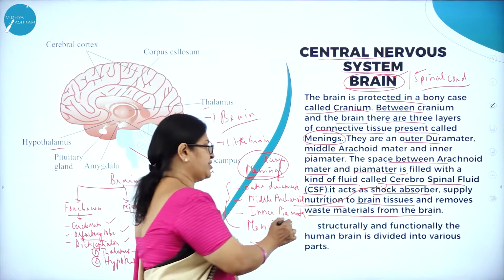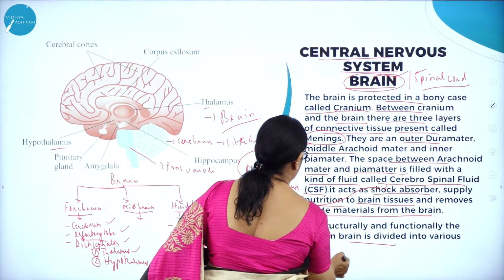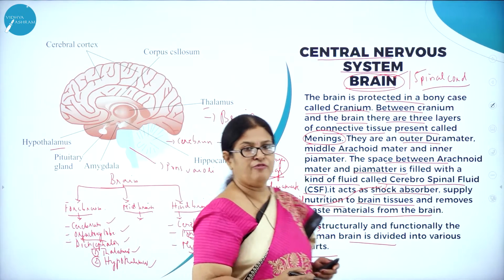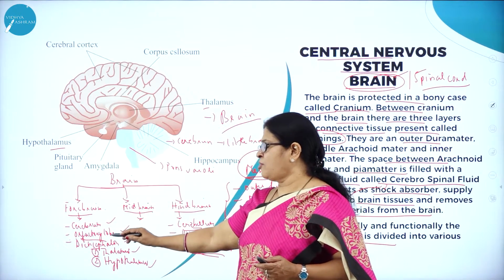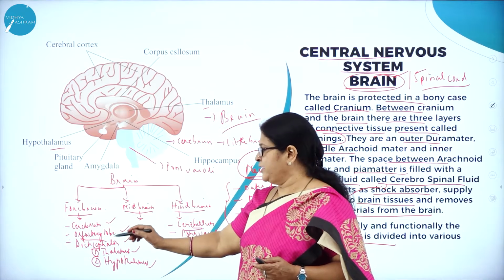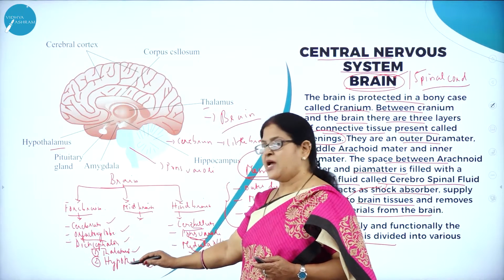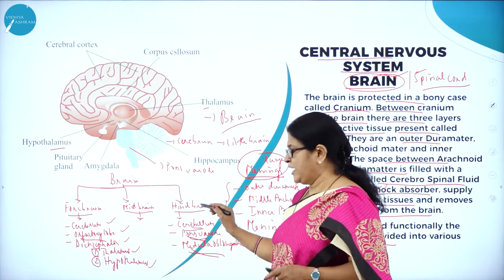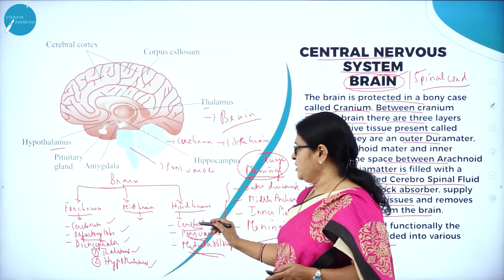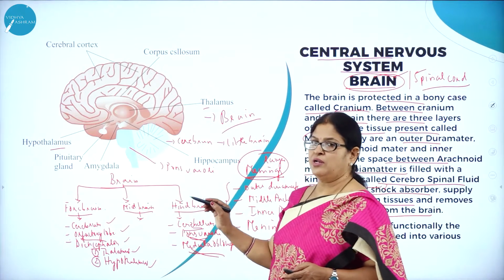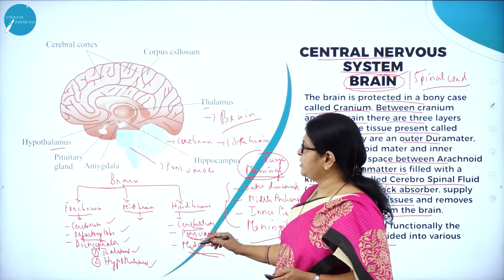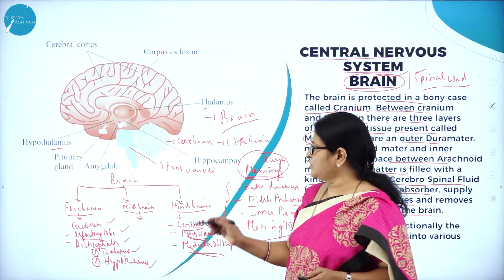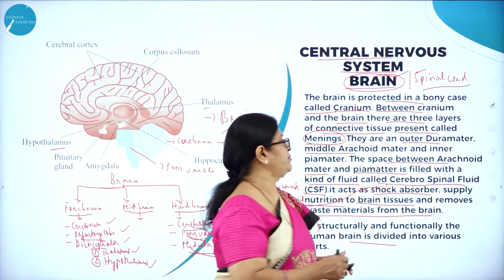And as I said, structurally and functionally, the human brain is divided into various parts: the forebrain, midbrain, and the hindbrain. Forebrain consists of cerebrum, olfactory lobe, and diencephalon. Diencephalon consists of thalamus and hypothalamus. Then the hindbrain, or rhombencephalon, consists of the cerebellum, which is called the little brain, pons varolii, and medulla oblongata. And this is the medulla oblongata. Right. So now let us understand the brain once again.